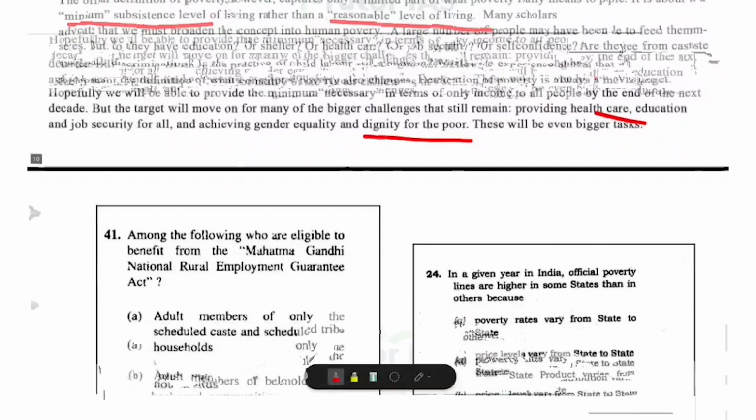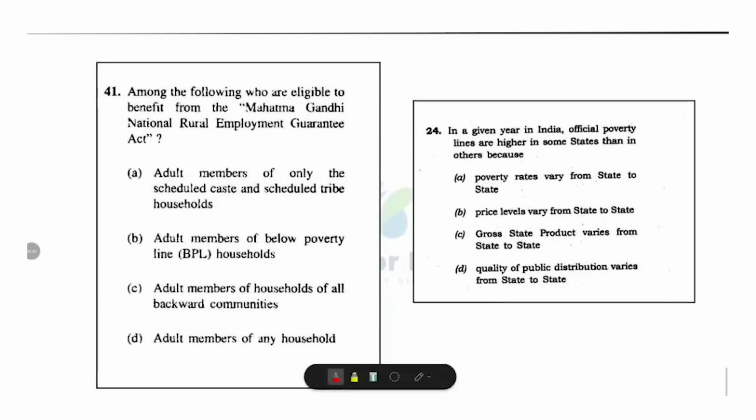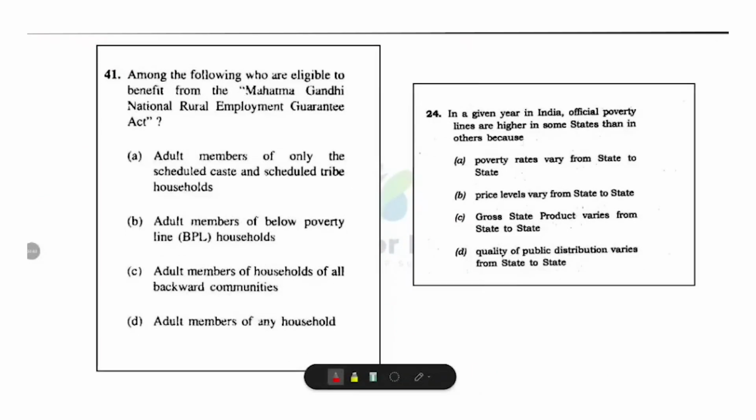Now, let's solve some PYQs from this topic. Among the following, who are eligible to benefit from the Mahatma Gandhi National Rural Employment Guarantee Act? Option A, adult members of only the scheduled caste and scheduled tribe households. Option B, adult members of below poverty line households. Option C, adult members of households of all backward communities. And option D, adult members of any households. What is the answer? Yes, option D, adult members of any households.